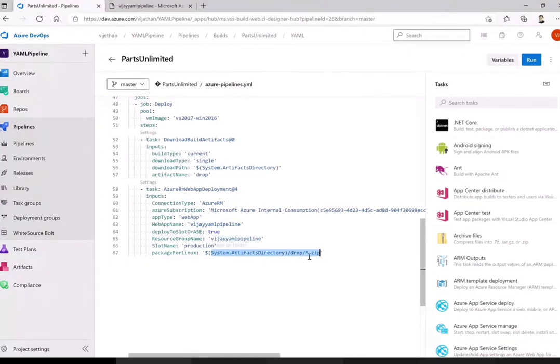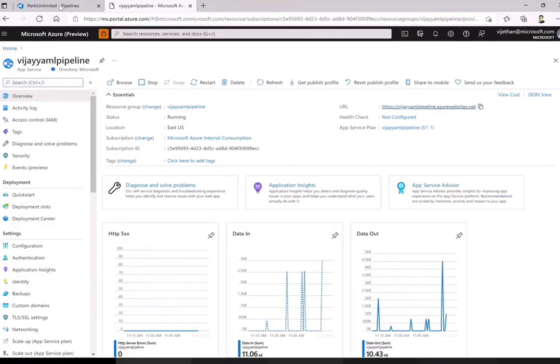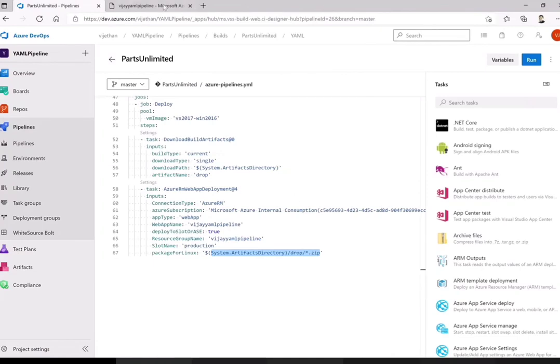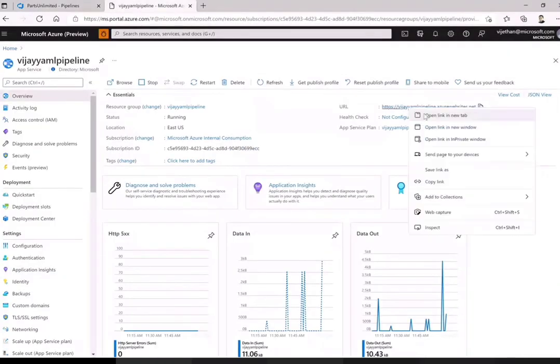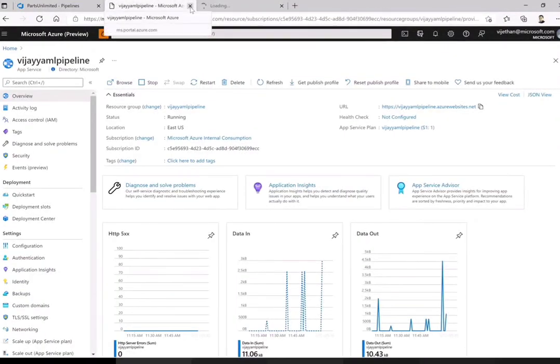In our case, it's Parts Unlimited.zip, which got deployed on this website. So now let me try to pull this out. If it is a first load or it is getting a warm up, it can take some time, but it should be ready in a couple of minutes.